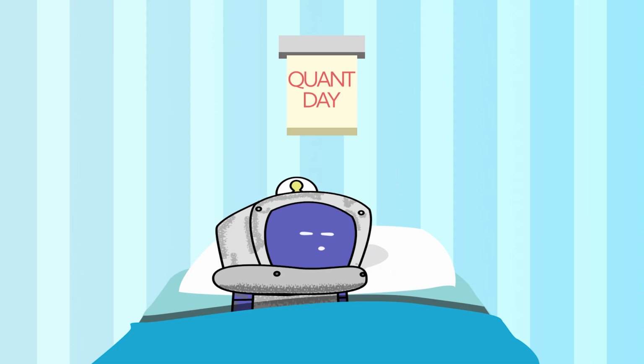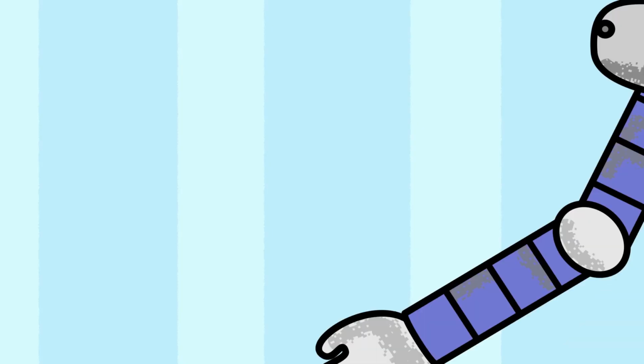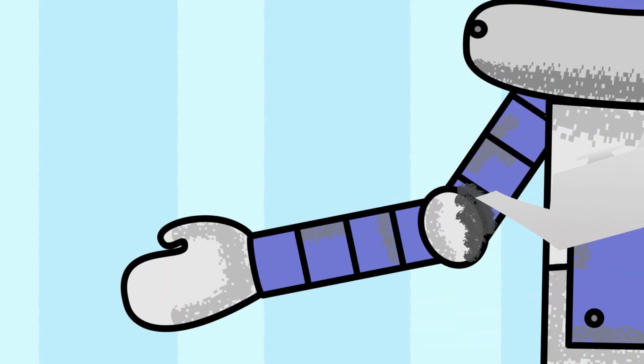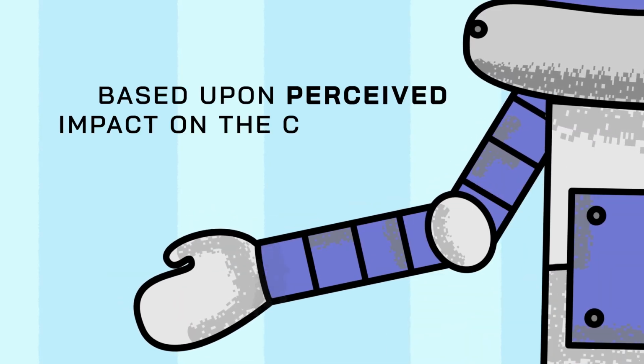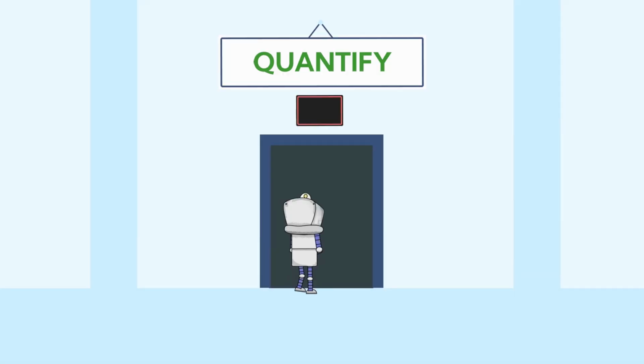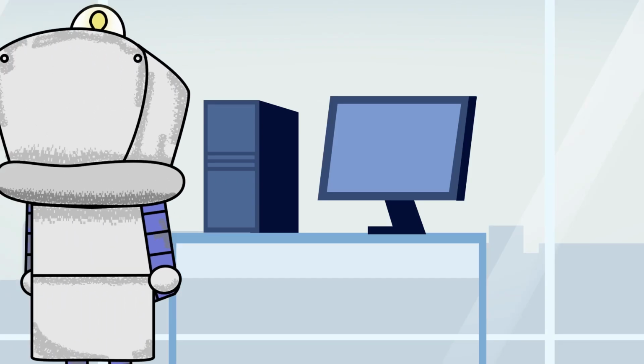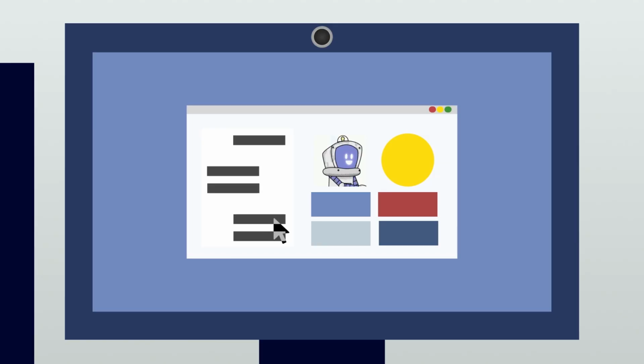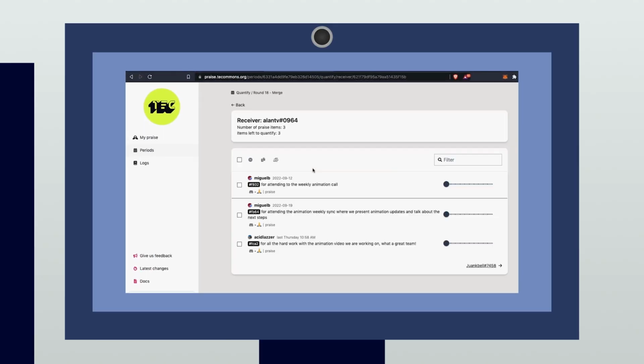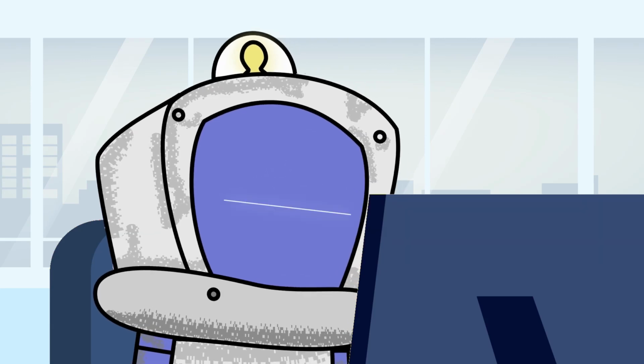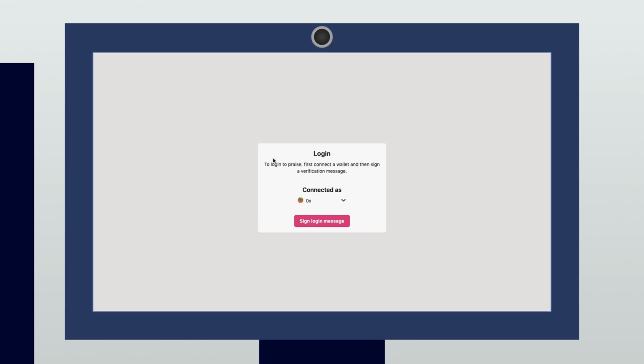The quantification process establishes a set period of time when quantifiers score each issuance of praise based upon their perceived impact on the community. Quantifiers are a pool of individuals who are randomly selected to quantify all of the praise issued during a specific praise period. Each quantifier will have an established time period to finish their quantification scores. Quantifiers do this through the praise dashboard.